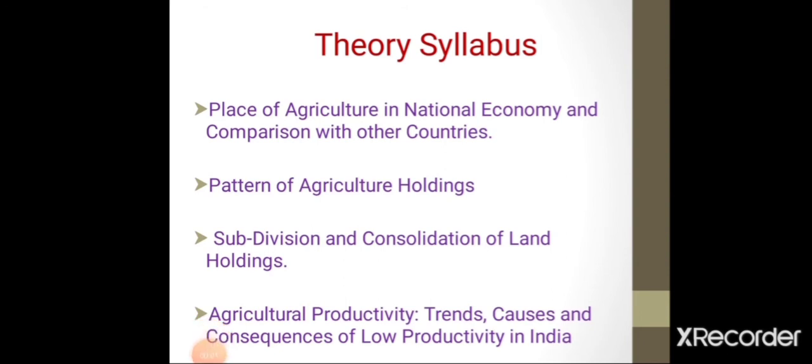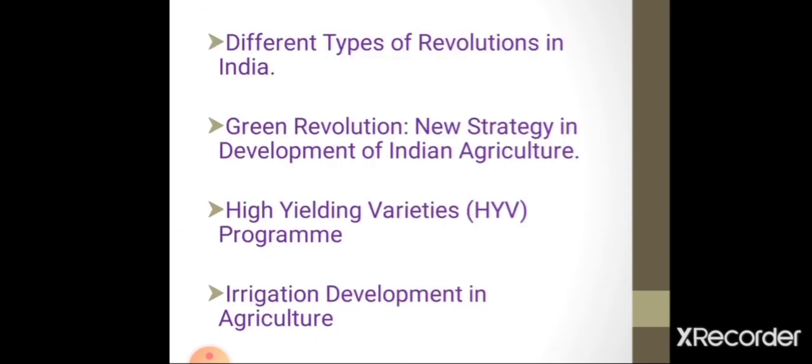Next topic is agricultural productivity. In this topic, we see the trends in pre-independence and post-independence. After that, causes and consequences of low productivity in India, and also in the same topic, we see suggestions to increase the production. After that, the next topic is different types of revolutions in India.